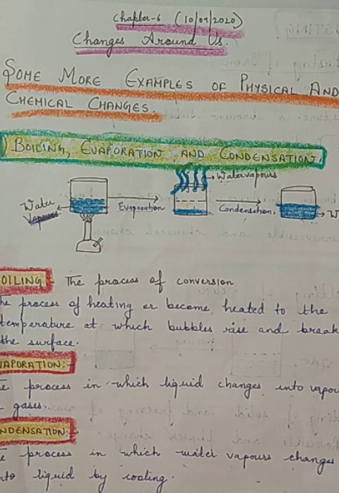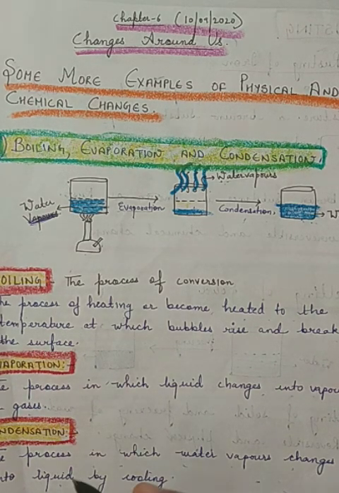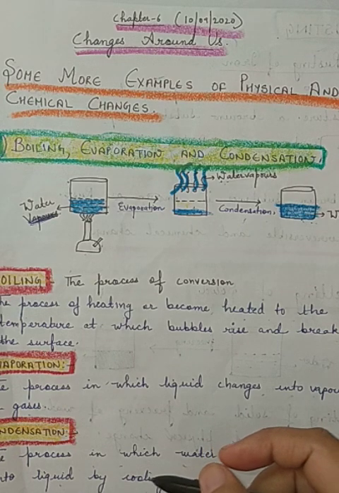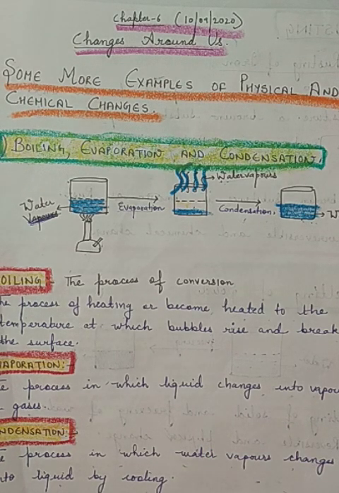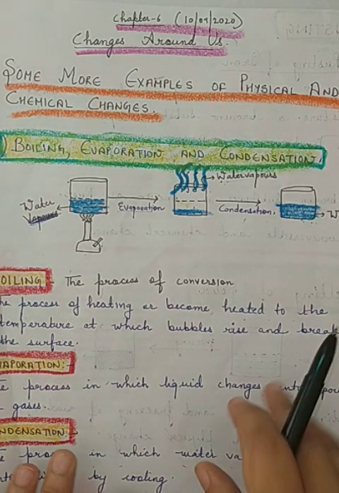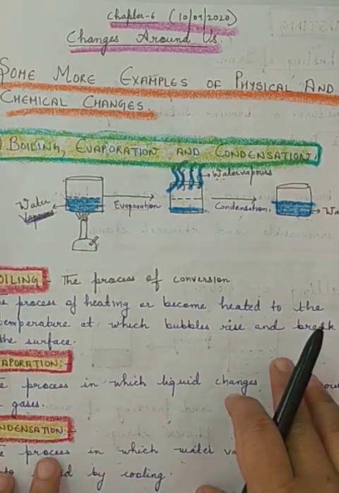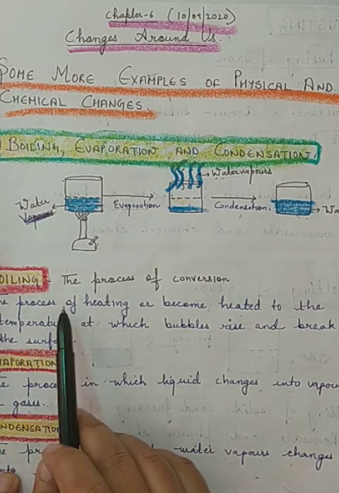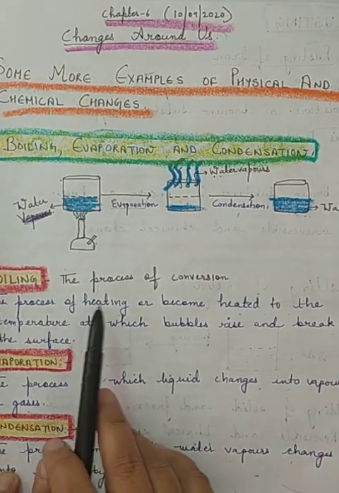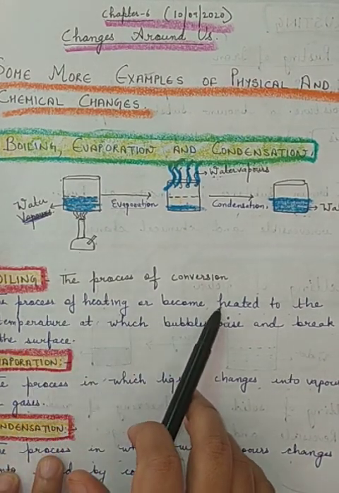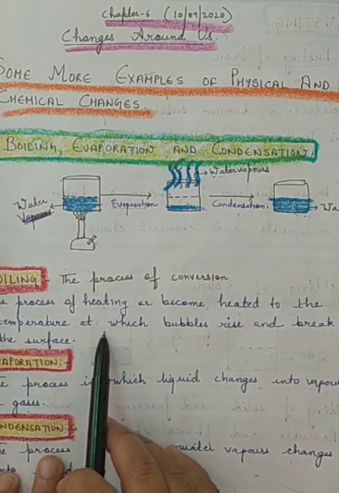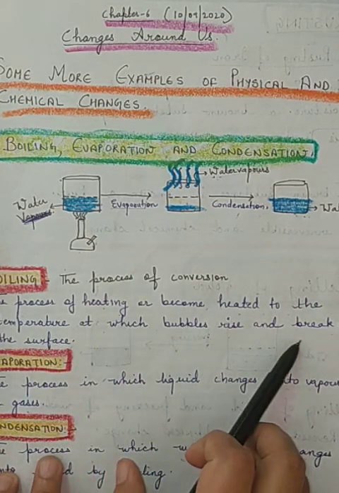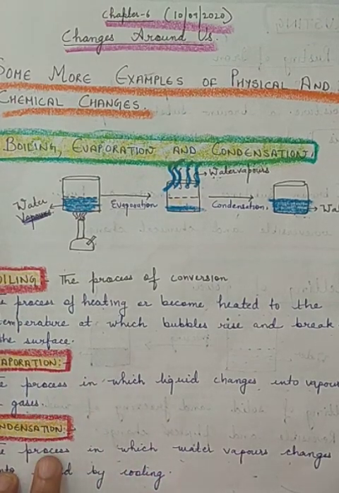Boiling means when we are heating a particular mixture or liquid, and due to heating there is the formation of bubbles, and those bubbles come to the surface of the water and break, if you have seen the boiling of water. So what is boiling? The process of heating or becoming heated to the temperature at which bubbles rise and break at the surface, that is known as boiling.